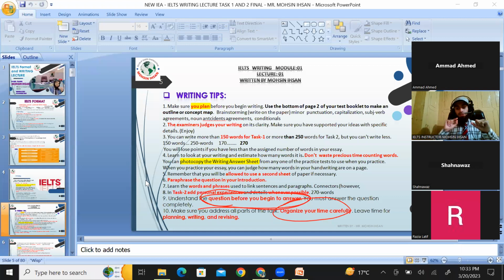Next, you should revise your essay or task 1. Why revise? Because sometimes students miss common punctuation, comma, comma, comma. After connectors like furthermore, in addition, additionally, or any introductory word, you are supposed to use a comma. That is the very basic use of a comma.